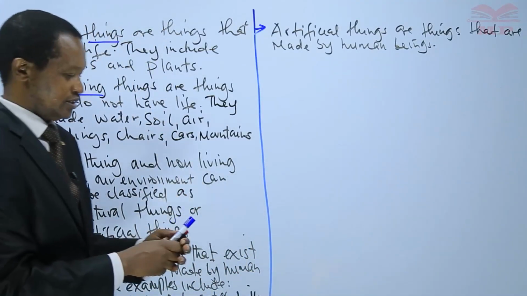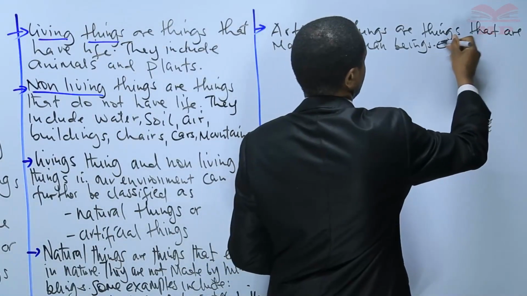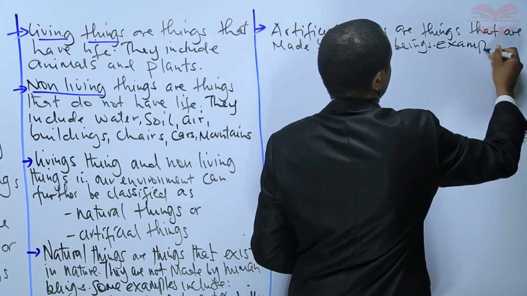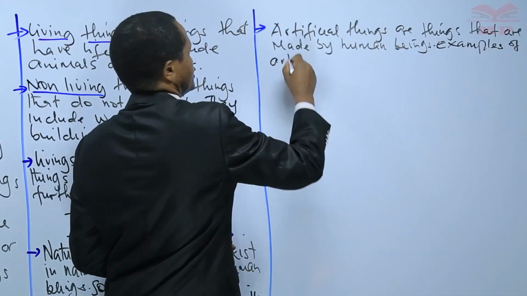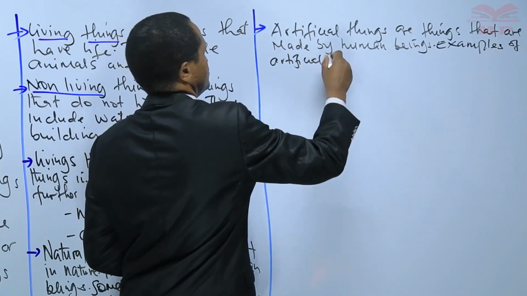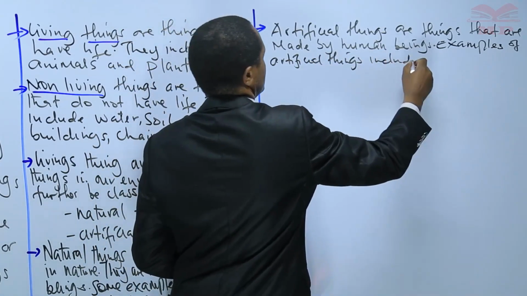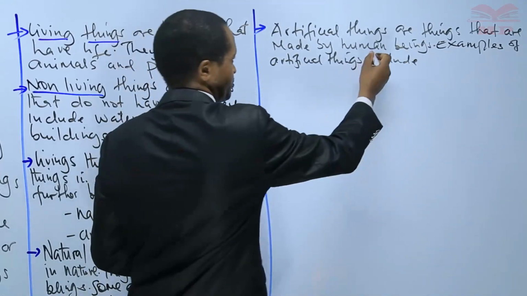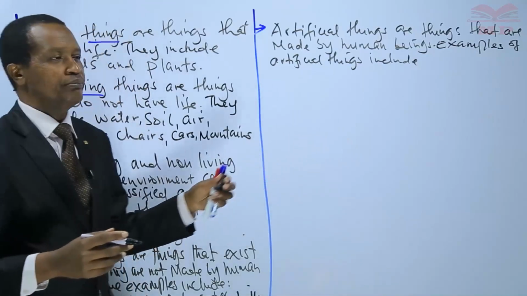Other examples of artificial things include, as I've given, roads, buildings.